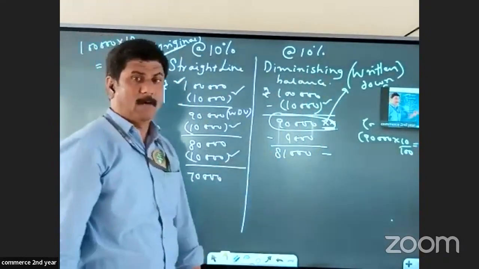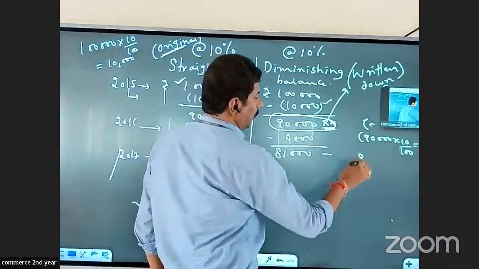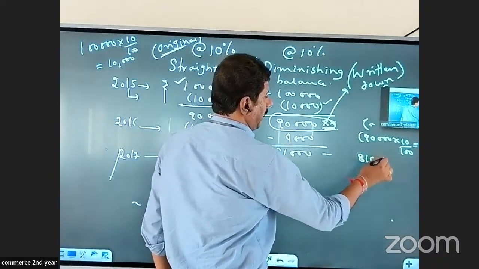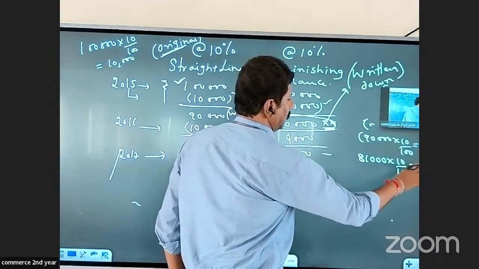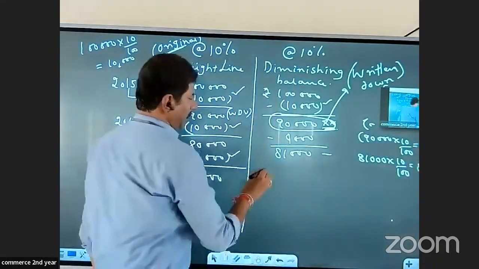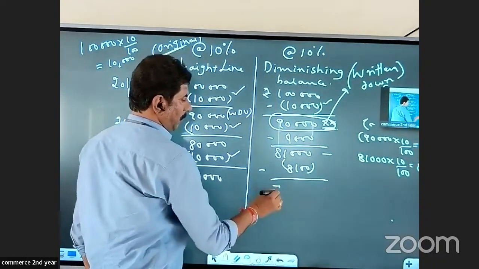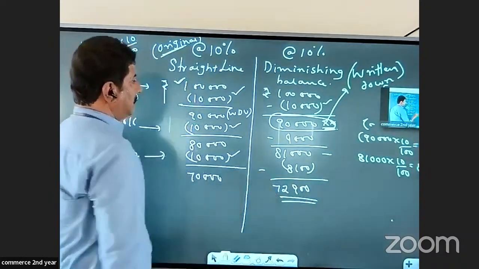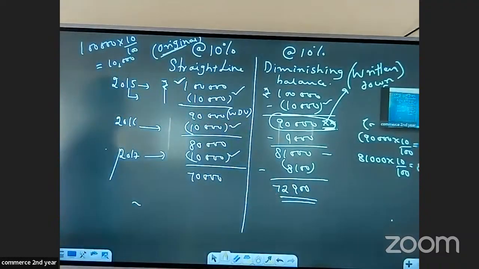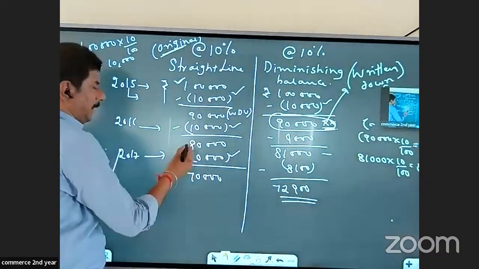Let us see for the third year now. The written down value for the third year is 81,000, so we calculate on 81,000 into 10 by 100, that is 8,100. Depreciation would be 8,100 and the written down value would be 72,900. See the difference? There, every year we provided 10,000, 10,000, 10,000.